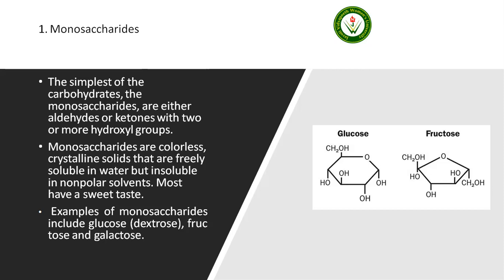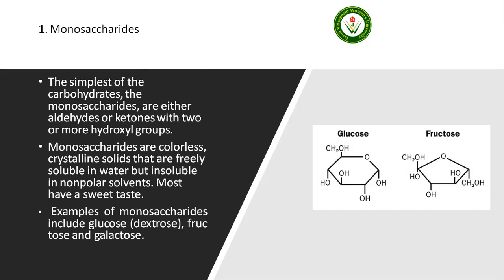Monosaccharides are colorless crystalline solids that are freely soluble in water but insoluble in non-polar solvent. Most have a sweet taste. Examples of monosaccharides include glucose, which is dextrose, and fructose and galactose.